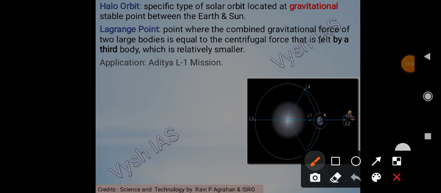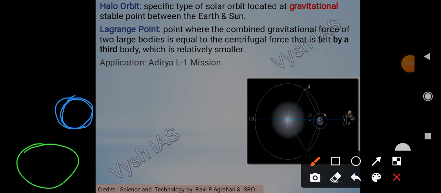We will discuss it later also, but one thing we have to know is when some satellite is revolving around, suppose, earth, it is not falling towards the earth because two forces are acting on it.